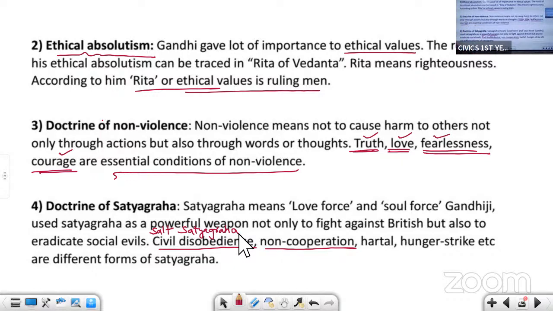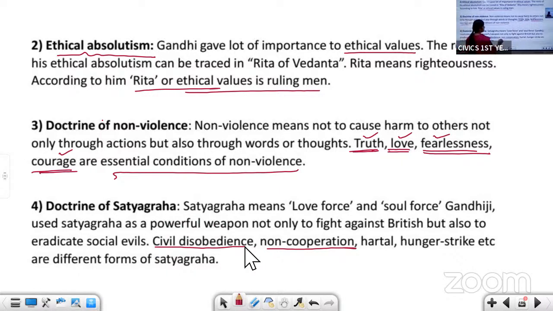Against the salt laws made by the Britishers, Gandhiji started civil disobedience. He went to Dandi village and produced salt. So that is Salt Satyagraha or civil disobedience. Another name for it is Dandi March.